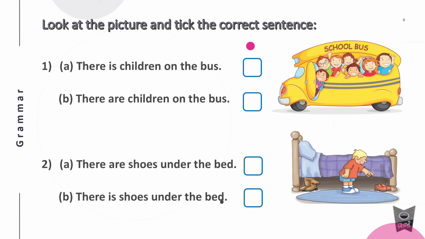सो जब मोर के साथ में आपको इज यूज करना है कि आर यूज करना है? Yes, we will use are. So the right answer is there are children on the bus. Okay, understood? Okay, now look here. Look at the picture. Can you see? What can you see? Yes. Now tell me which is the right one. There are shoes under the bed, or there is shoes under the bed. Shoes means more than one. Okay. So there are shoes under the bed.